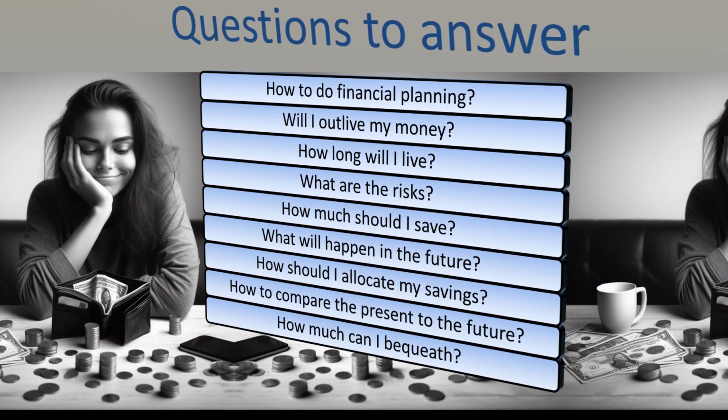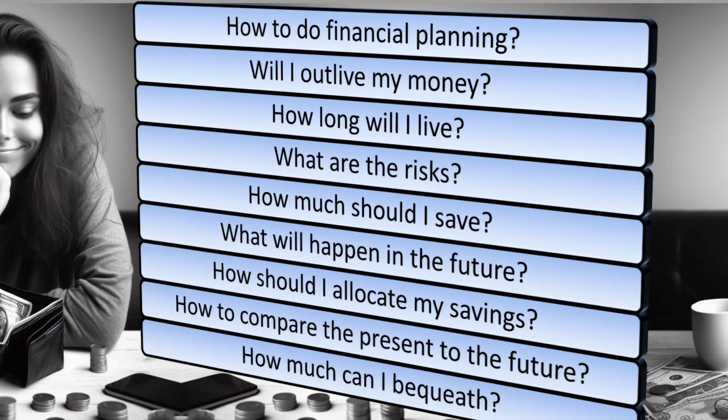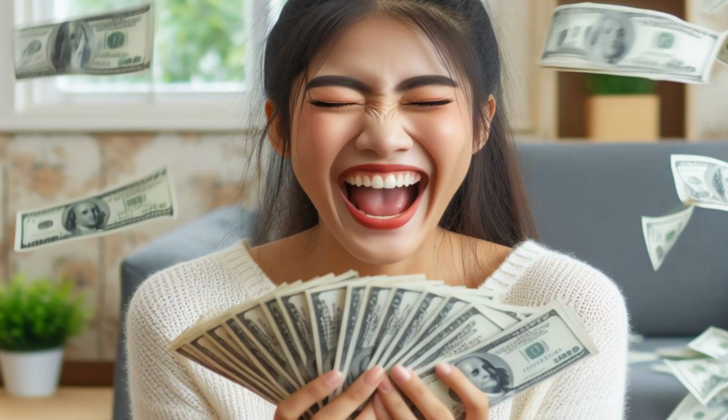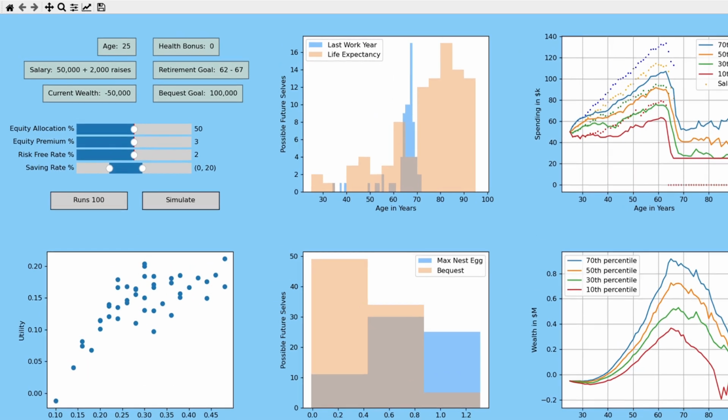This video is part of a series talking about ways to answer the questions. In this chapter, we will be talking about saving during the fat years to spend in the lean years. The game board looks like this.